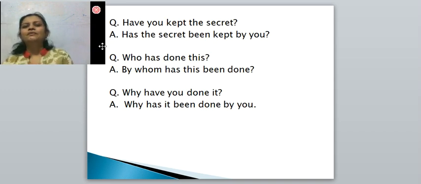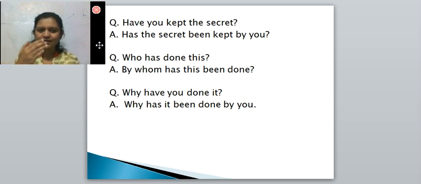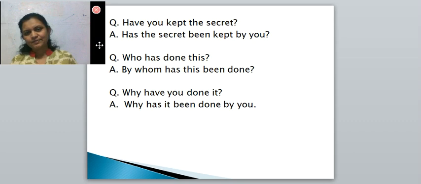Here, have you kept the secret? Once again the verbal question is there. Have you kept the secret? The answer is directly written: has the secret been kept by you? Don't get confused. Have you kept the secret? First step, the secret. You have kept the secret. This is our first step, and in the first step there is an assertion. We are writing the simple step. So, you have kept the secret. Passive voice: the secret has been kept by you.